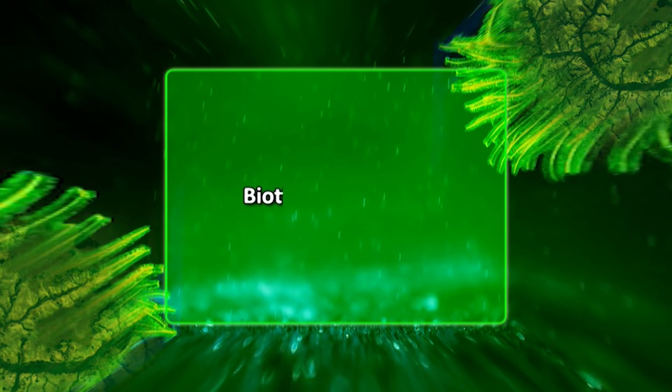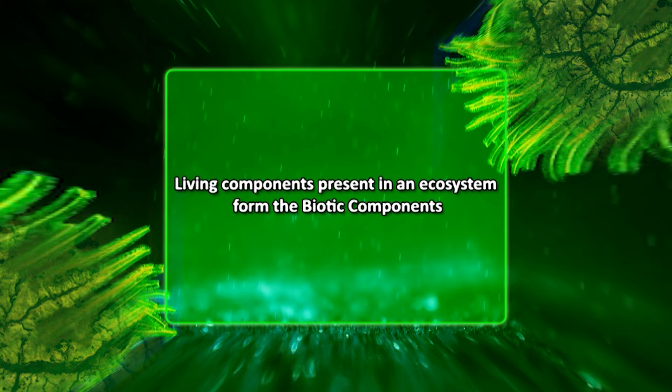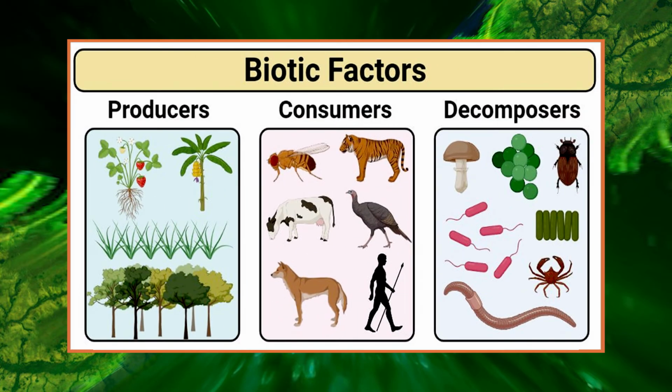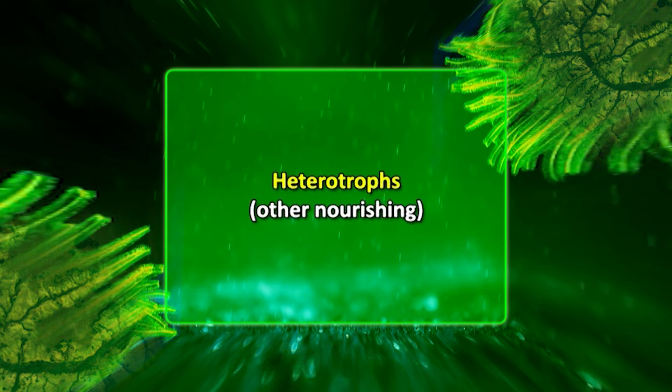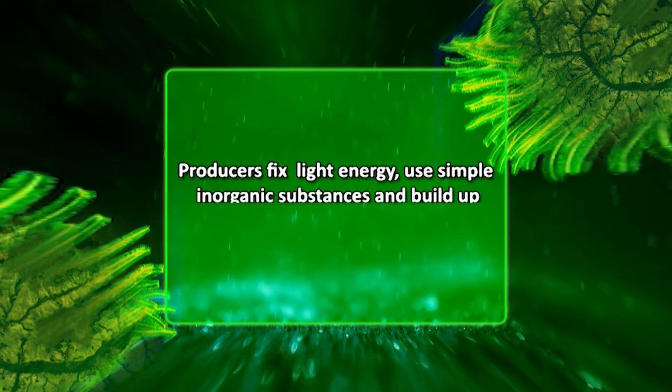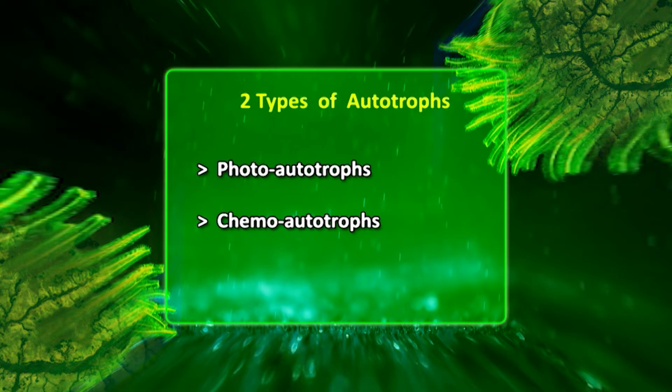Now coming to biotic components. The living components present in an ecosystem form the biotic components. They are interconnected through food as matter and energy are transferred in the living world as food. Regarding the mode of obtaining food, organisms in an ecosystem are classified into autotrophs, that is self-nourishing, and heterotrophs, that is other nourishing. Autotrophic components, also known as producers, fix the light energy, use simple inorganic substances and build up complex substances. Autotrophs are of two types, photoautotrophs and chemoautotrophs.